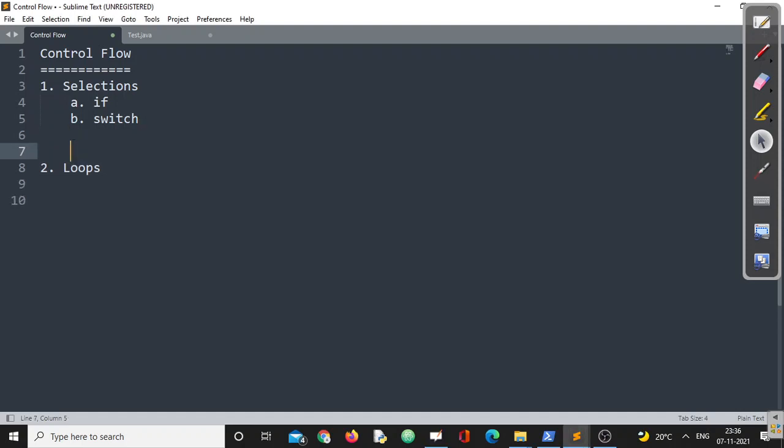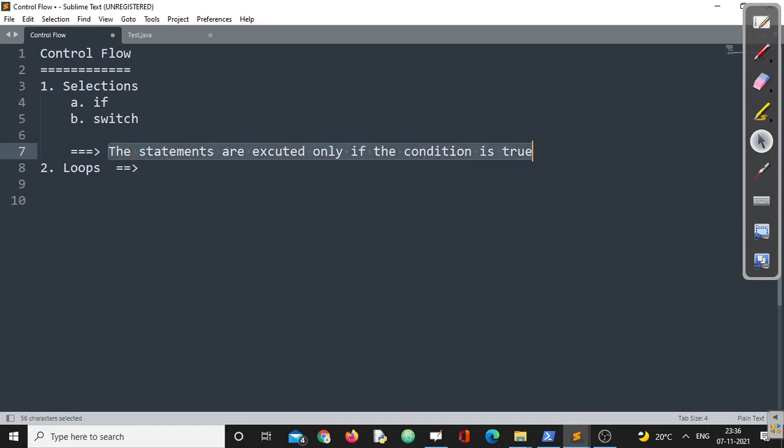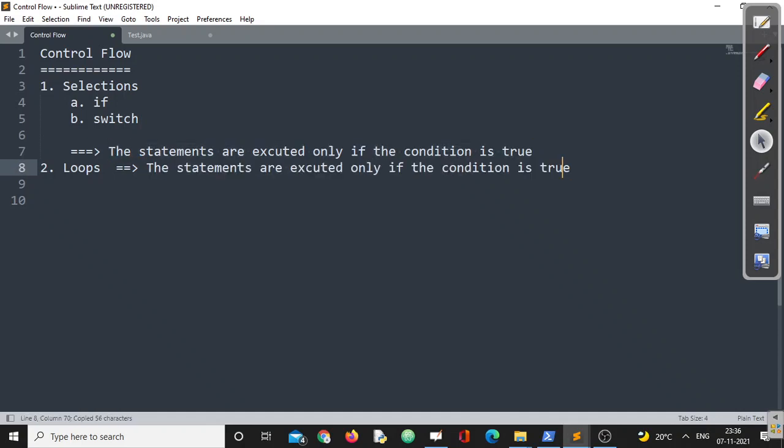In selection, the statements are executed only if the condition is true. But in a loop, the statements are executed not only if, but as long as the condition is true.